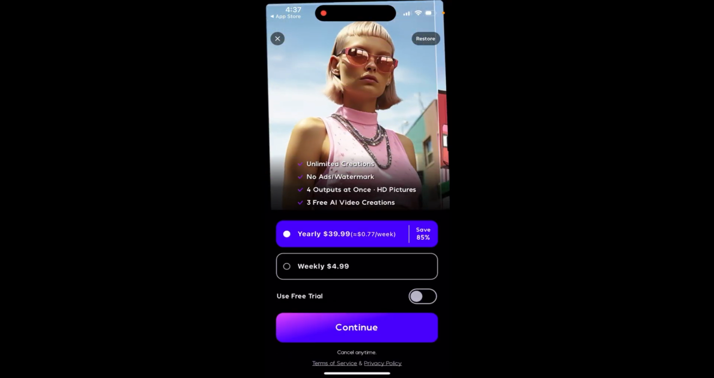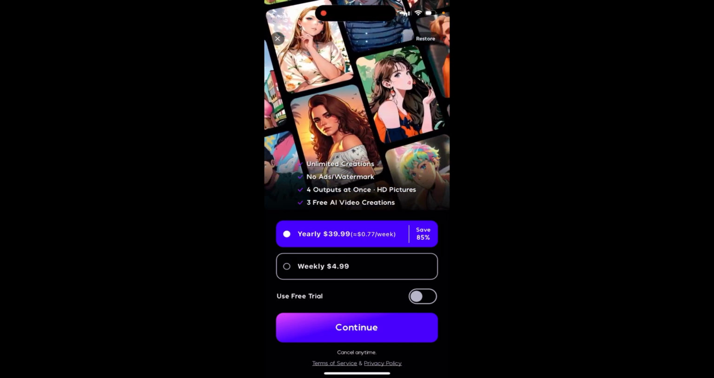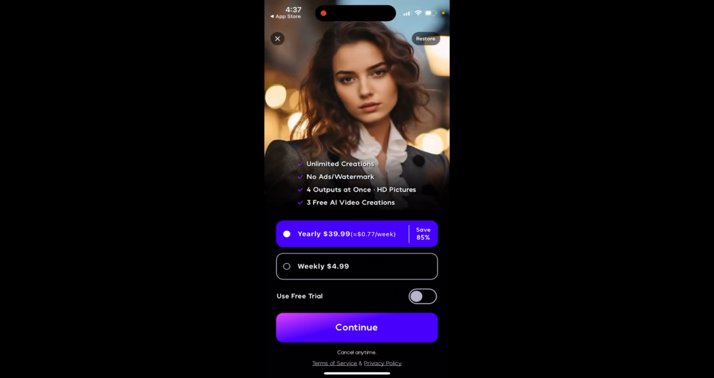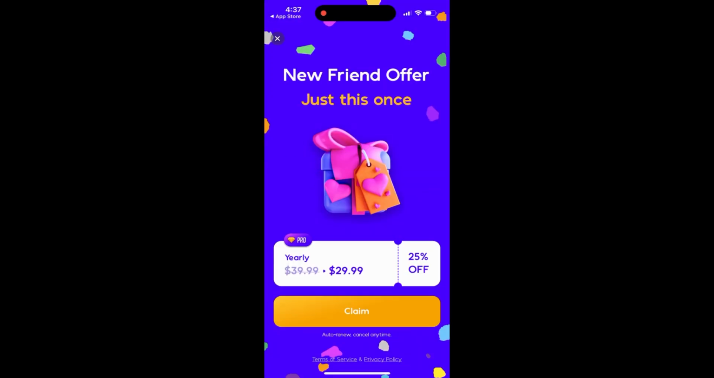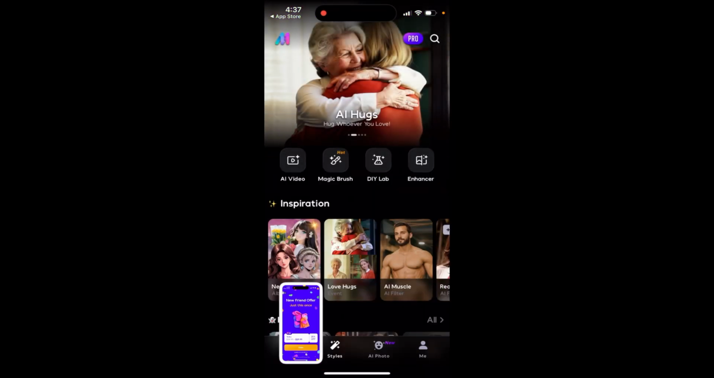This is basically a kind of AI photo generator app, which has a yearly option for $40. You can use the free trial here. There is also an offer like that for $30, just 25% off anywhere you use this app, and you can see this pop up. So feel free to use it.